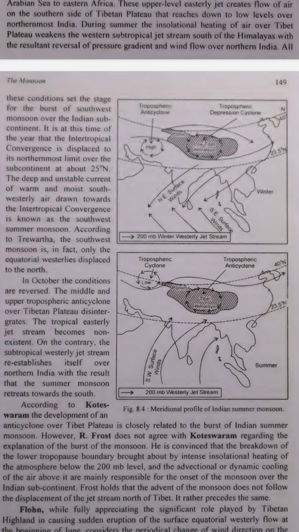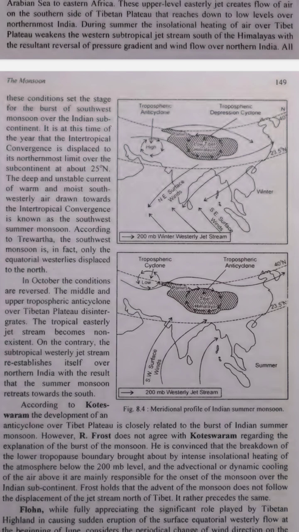4. The role of the jet stream in weather. Weakening of the jet stream. When the Tibetan Plateau gets very hot in summer, it can weaken another jet stream called the western subtropical jet. The western jet normally helps to keep weather patterns stable. When it weakens, it can lead to changes in wind and pressure over northern India.